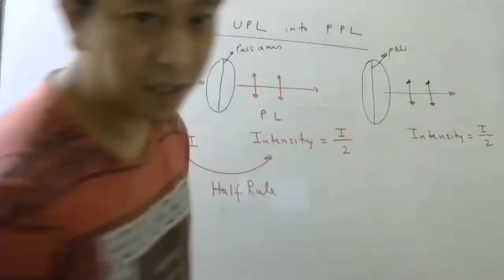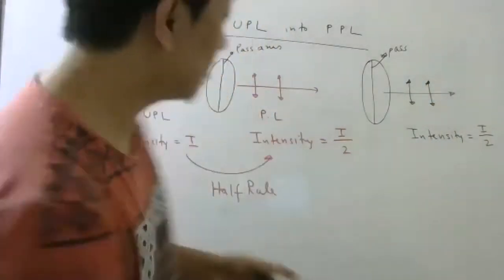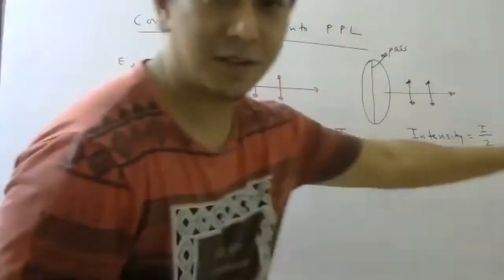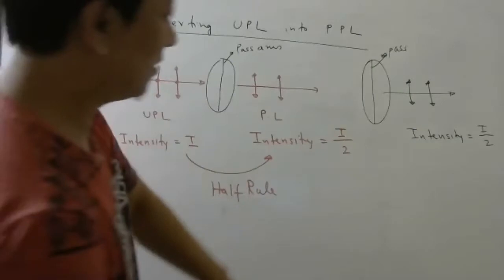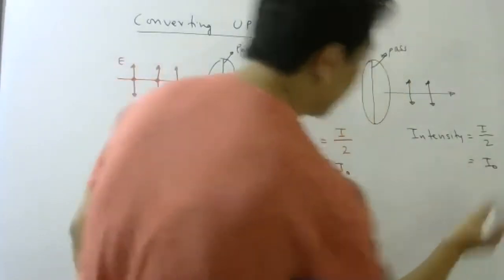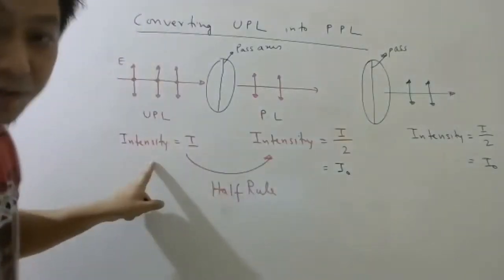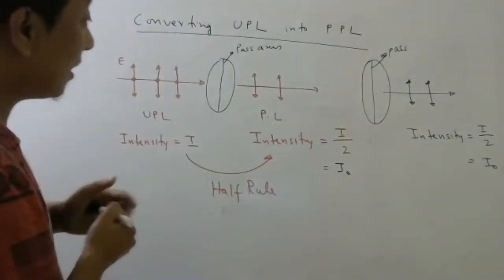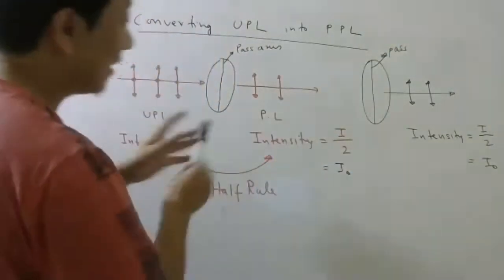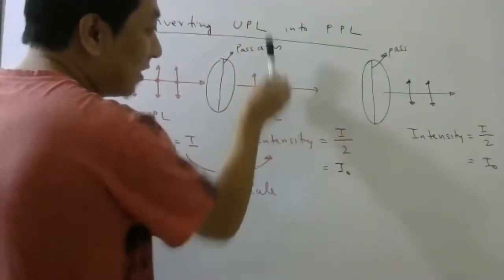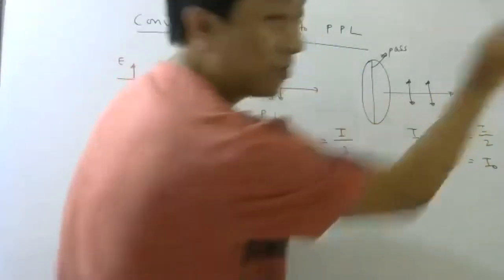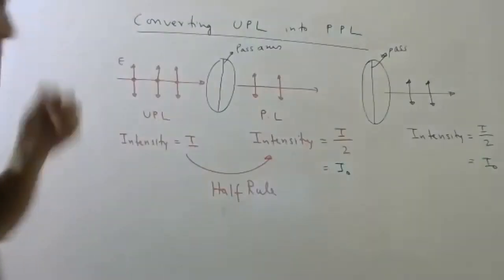Tanuj, sir. It will be I by 2 only, because this is parallel to this, so everything will come out. Please remember that. Or if I say this is I naught, this will be I naught. I wrote I by 2 because I started from here. So when polarized light falls on a Polaroid in such a way that the oscillations of the electric field are parallel to the pass axis, then full light will come out.